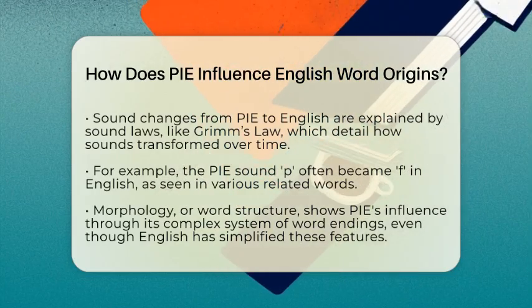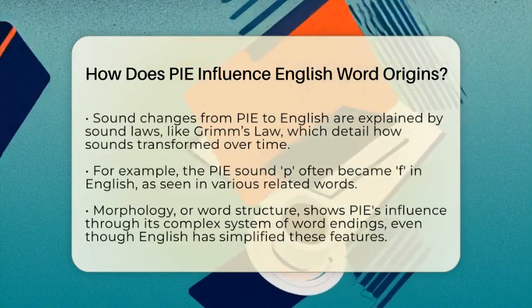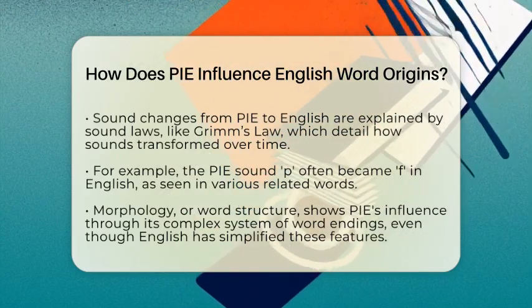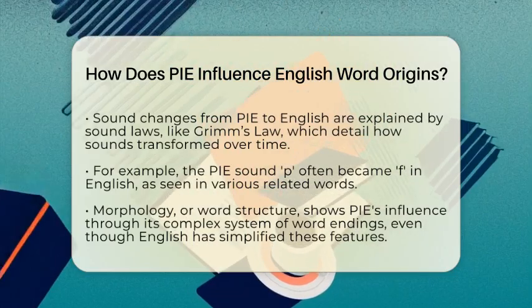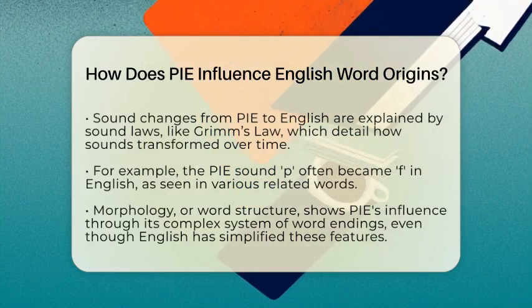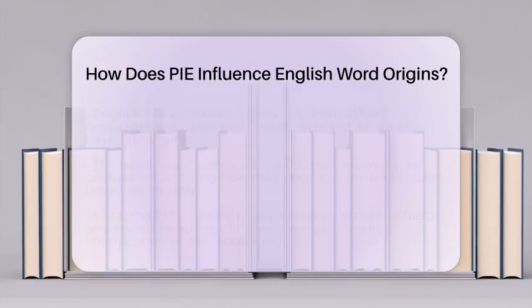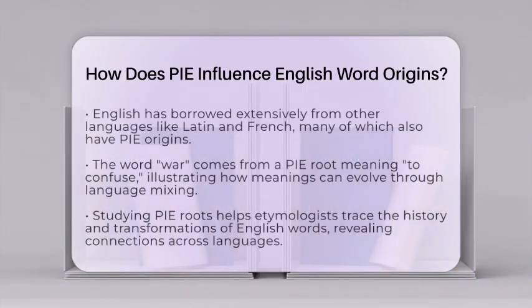Morphology, or the structure of words, is another area where pi has an impact. Pi had a complex system of word endings to indicate tense, number, and case. While English has simplified these features, some elements remain. Understanding pi morphology helps explain why English words can change form, such as child becoming children.